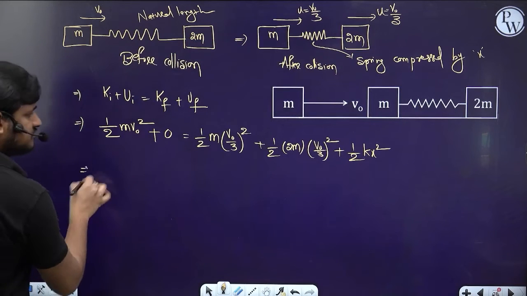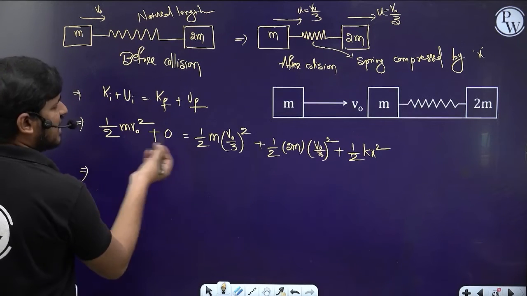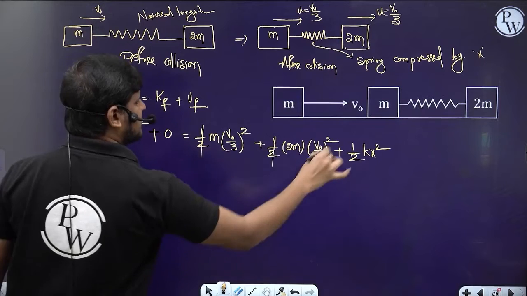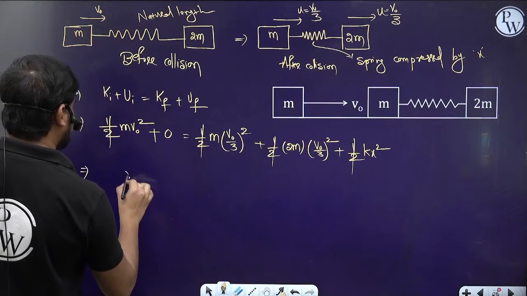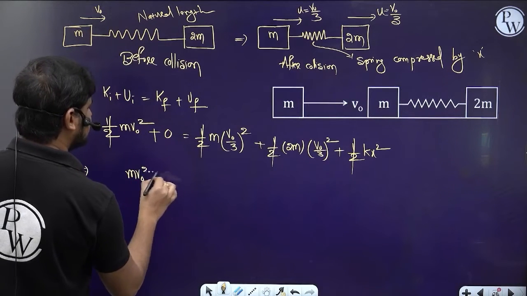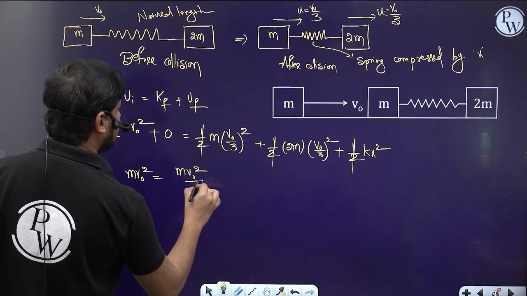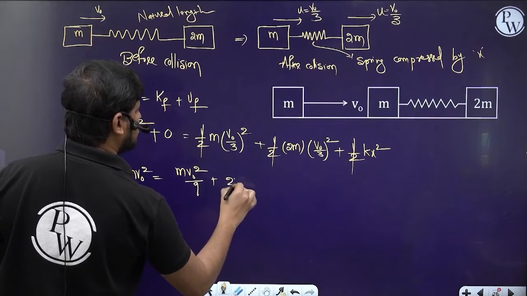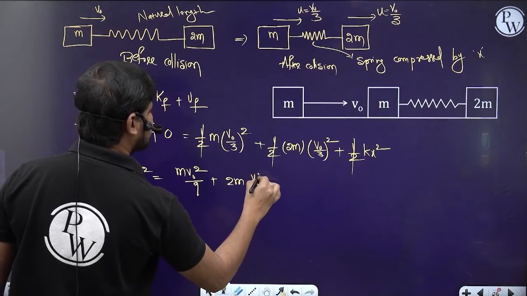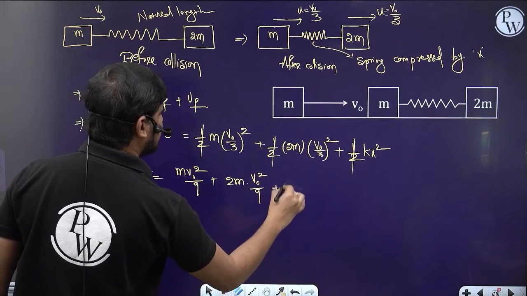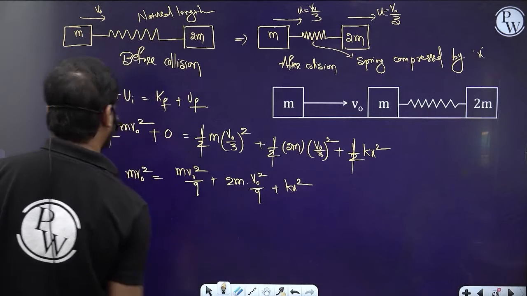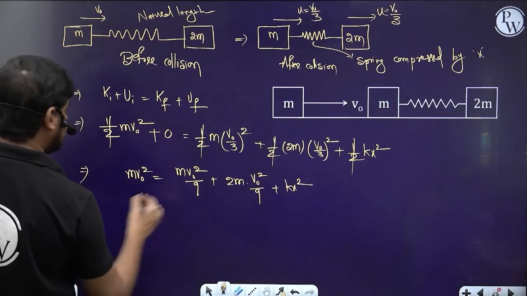From here, I can cancel the half. So m v naught square is equal to m into v naught square by 9 plus 2m into v naught square by 9 plus kx square, right? We need actually x, right?